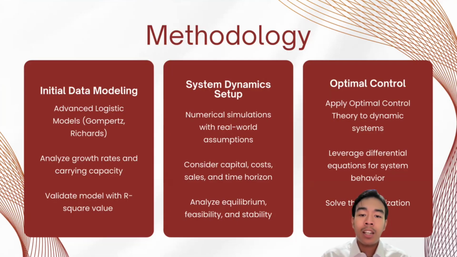Next is the system dynamics setup, where we do some numerical simulations with real-world assumptions, such as the profit rate and the rate of selling the property and gold, and so on, and considering the capital cost, sales, and the time horizon that we determine. We also analyze the equilibrium, feasibility, and stability. After that, optimal control theory will be implemented on the dynamic system that we made. This also includes leveraging differential equations for system behavior and then solving the optimization problem to see how optimized the proportion of gold and property should be.